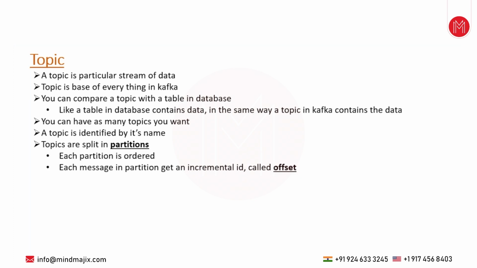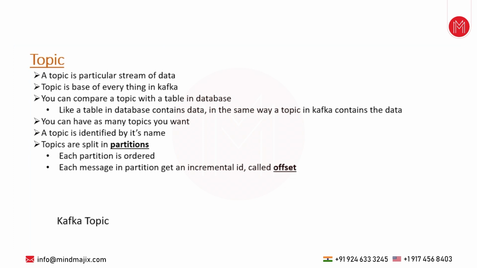It means one message is having one offset inside the partition. Initially there is a topic, and inside the topic there would be partitions. Whenever a message is published into a partition, Kafka will assign an ID to that message, and each and every message will have one unique offset.